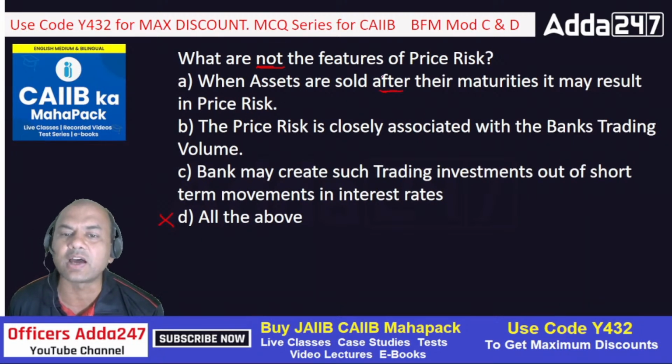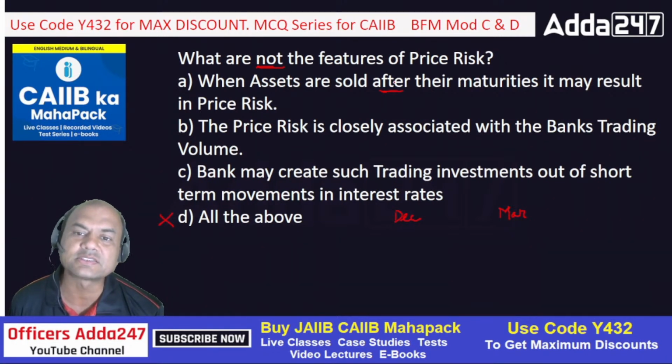It will not result. After your maturity means what? Suppose I am holding one bond which is maturing in, let's say, December. I hold that bond even after December for the next year up to March, and then I go to sell it. So it's an operational risk on my part. It's an operational fallacy or an operational fault on my part, right? Because if some bond is maturing in December, it should be sold in December itself. So it's not a price risk, it's an operation risk. So this is not a feature of price risk. Got it, everyone? Remaining things are the features.